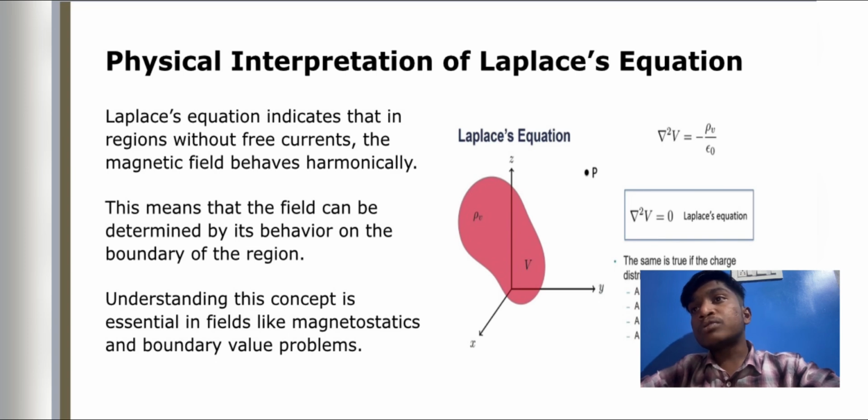And the same is true if the charge distribution was a surface charge density, a line charge density, a discrete distribution of point charges, or a combination of the above.